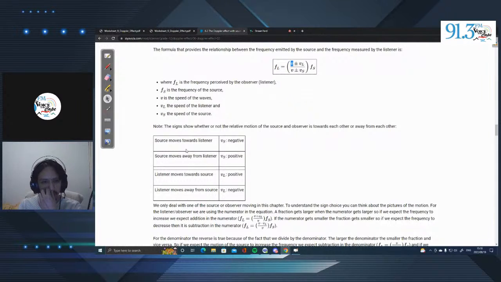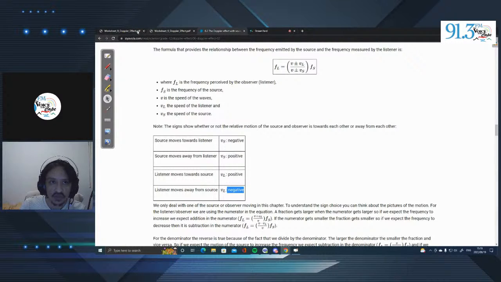Here they state, if the source moves towards the listener, then Vs is negative. So we know the source isn't moving. Here they say, if the listener moves towards the source, our VL, we will select positive. If the listener is moving away from the source, our VL will be negative.